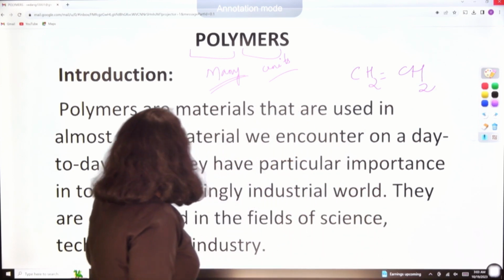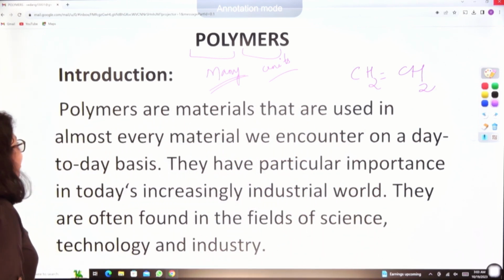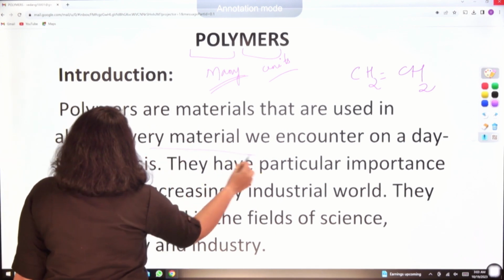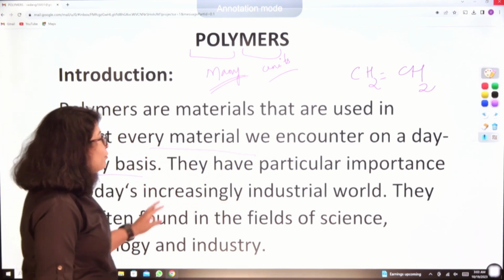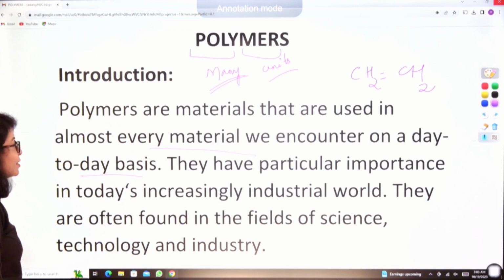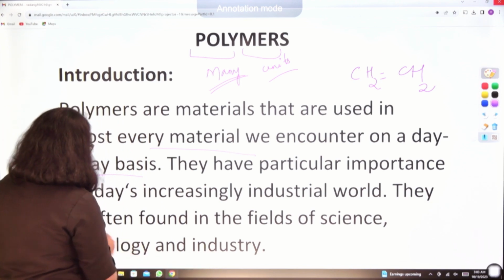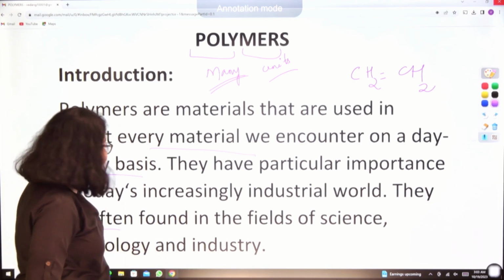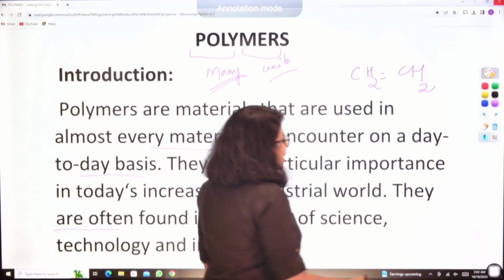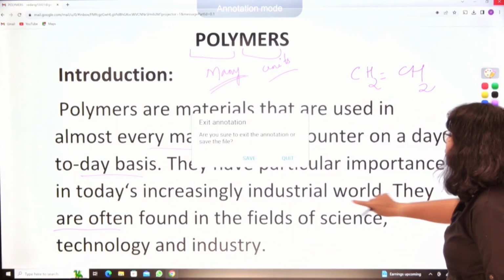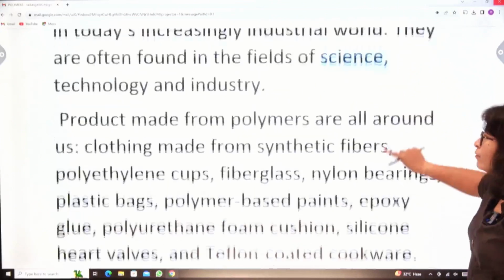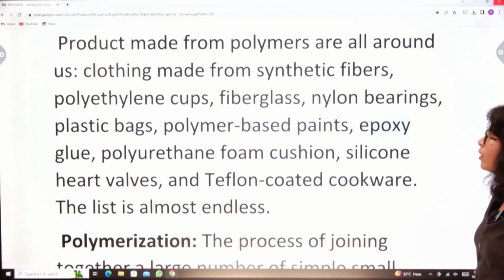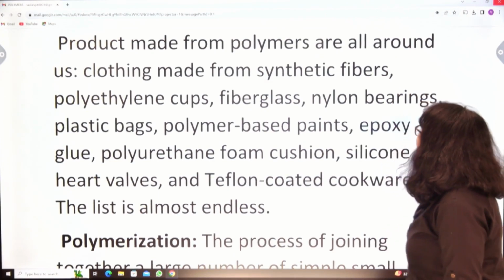So polymers are materials that are used in almost every material we encounter on a day-to-day basis. Today they have particular importance in our increasingly industrial world. They are often found in the field of science and technology as well as industries. So you cannot imagine your life without polymers. The products made from polymers are all around us.